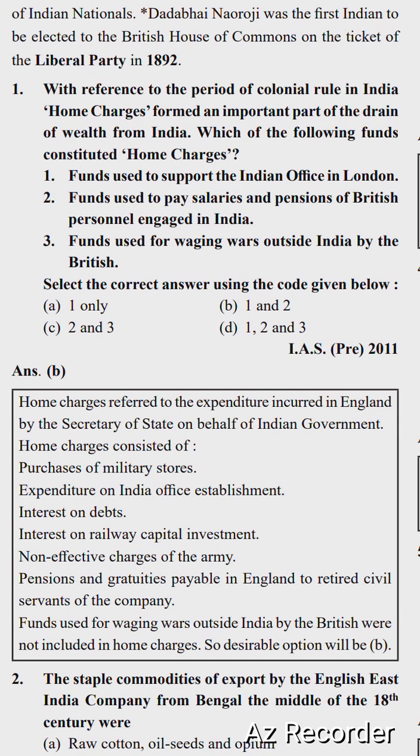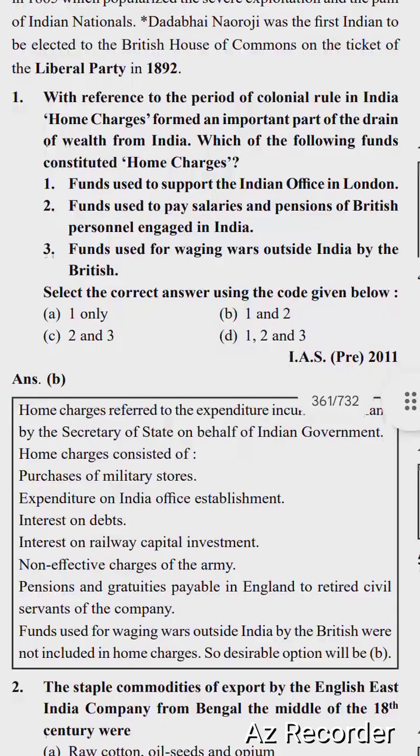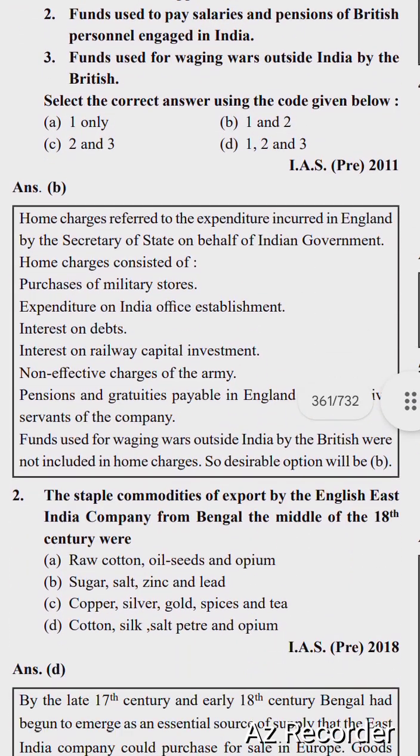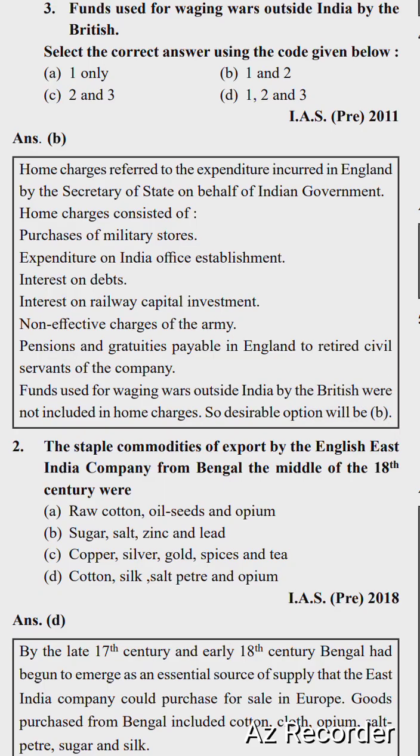Funds used to support the Indian office in London, and funds used to pay salaries and pensions of British personnel engaged in India. Home charges referred to the expenditure incurred in England by the Secretary of State on behalf of the Indian government.